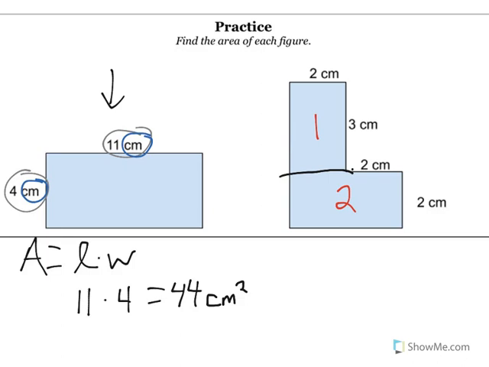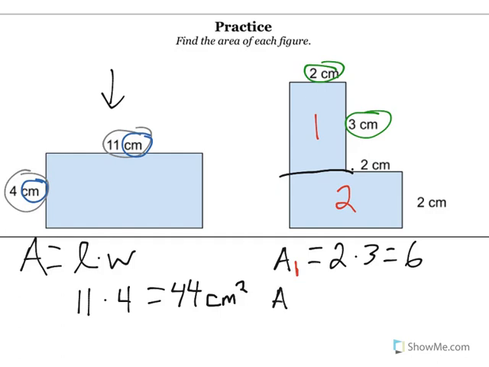So in this case, the area of number 1, let me write that down here, the area of number 1 is equal to the length times the width. Well, the length is 2, the width is 3, so this is just 2 times 3, which is 6.